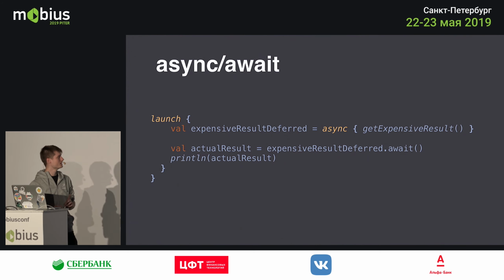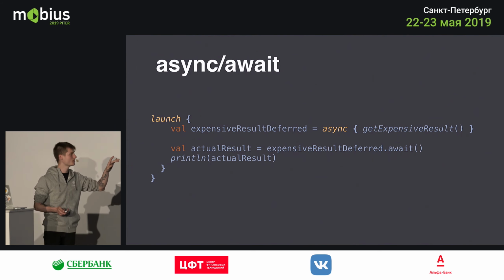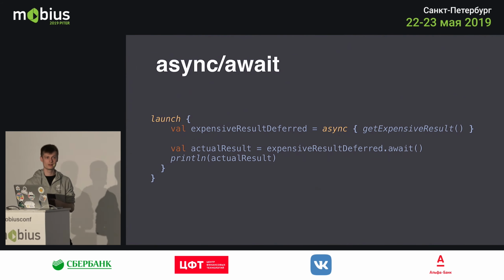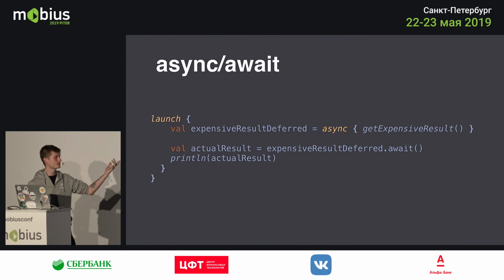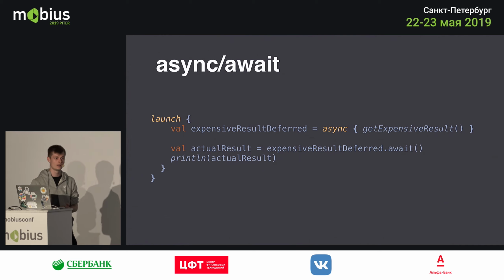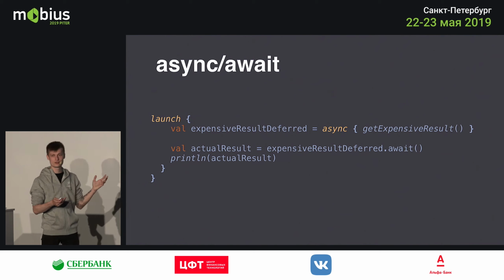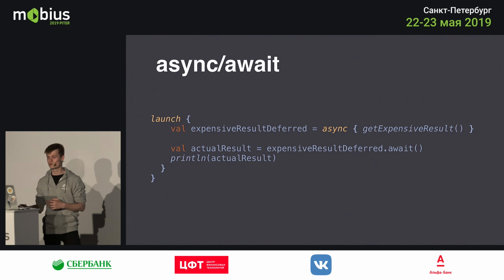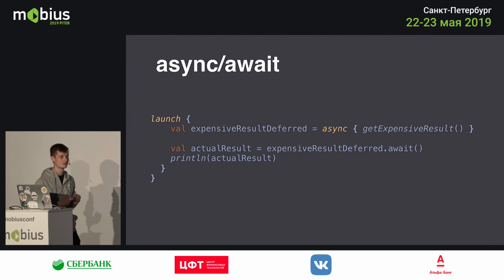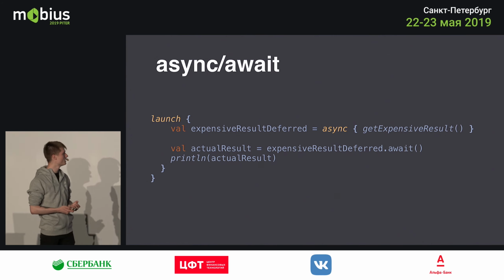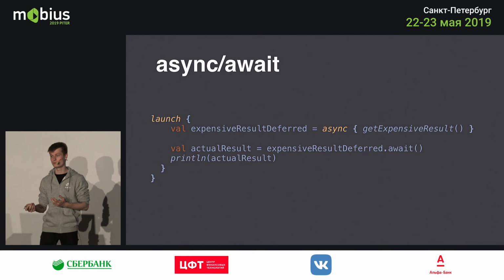The fun thing about this is if you launch this on the main thread, so if the launch block was run on the main thread, the async block in the default thread, and you call the await, it wouldn't block the main thread. It would rather suspend the coroutine, and once the result is ready on the background thread, you can simply return back to the main thread and consume that result. So this is similar to futures in the syntax, as you call await or get on a future, things like that, but the real power of coroutines or async await block here is that it doesn't actually block the thread, it just suspends the coroutine until the result is ready. You can just go and print the result after it's compiled.